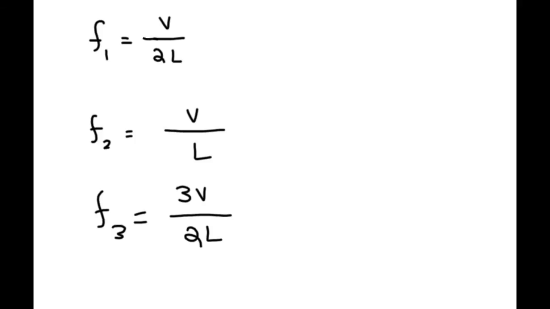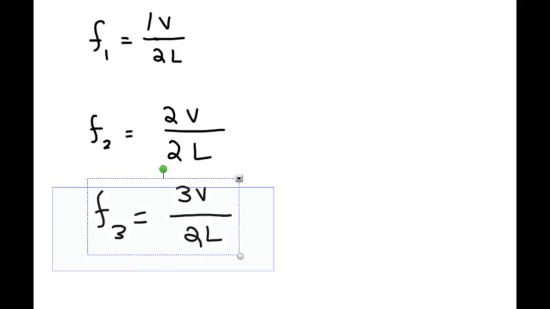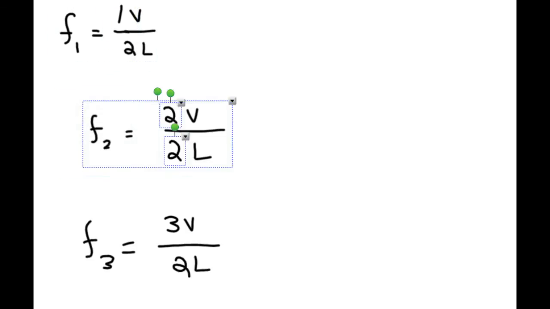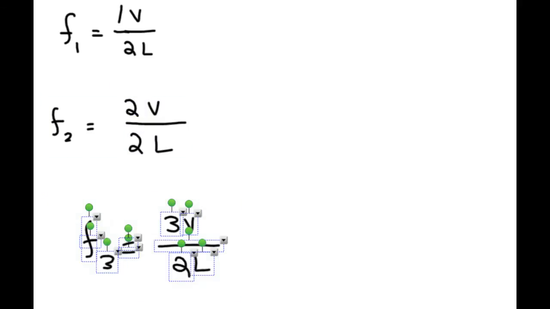And watch this. I can add a 1 here without changing the equation. And I can multiply both the numerator and denominator by 2. And again, I haven't changed the equation. Move this down. There's a pattern here, and you can probably see it. There's an important pattern, which you probably can identify.